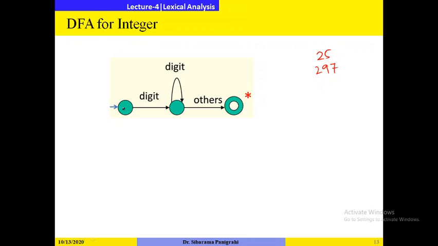Here you see we have started from the initial state. It must contain at least one digit. After that it contains any number of digits. Here we have put a self loop so that it can accept any number of digits. Digit represents 0 to 9, and 0 to 9 we can write like this by using the extensions to regular expressions.